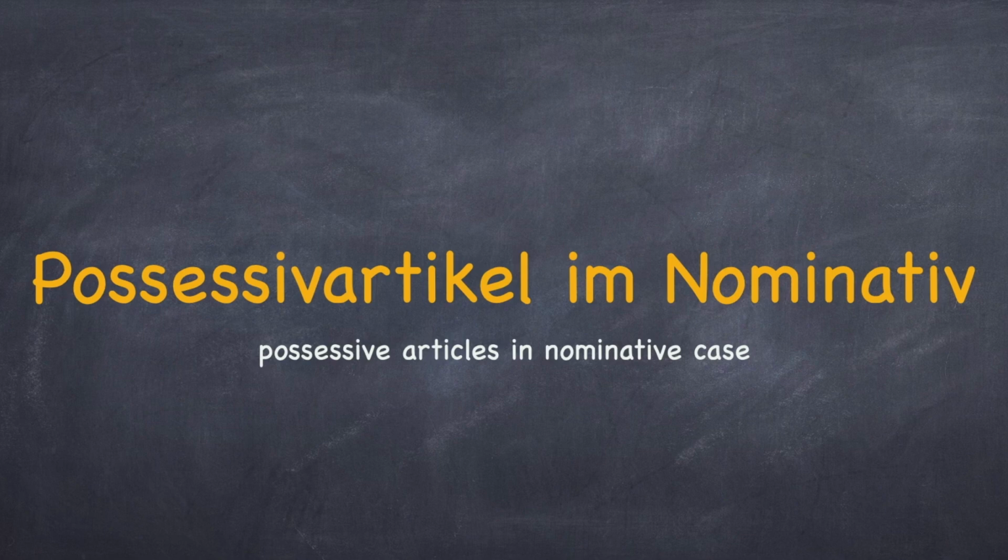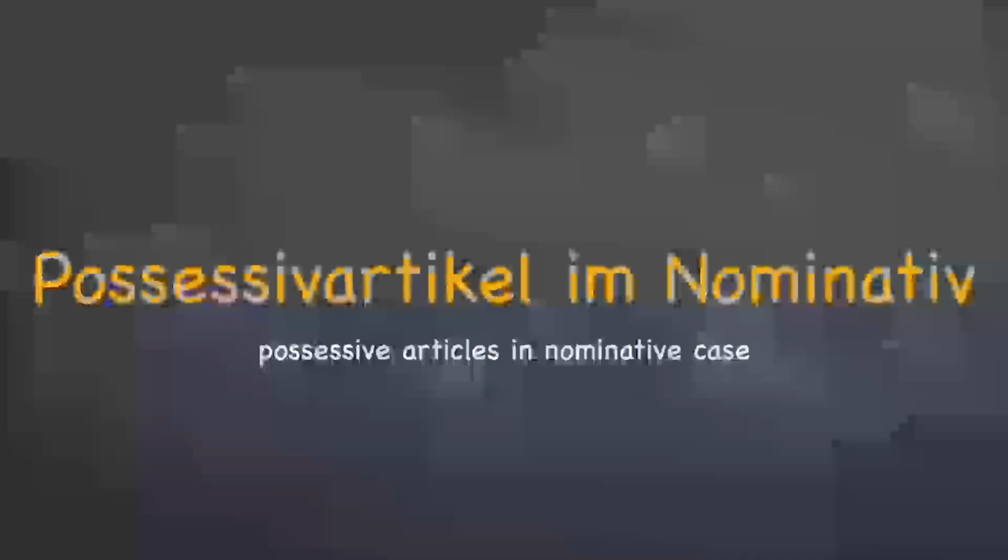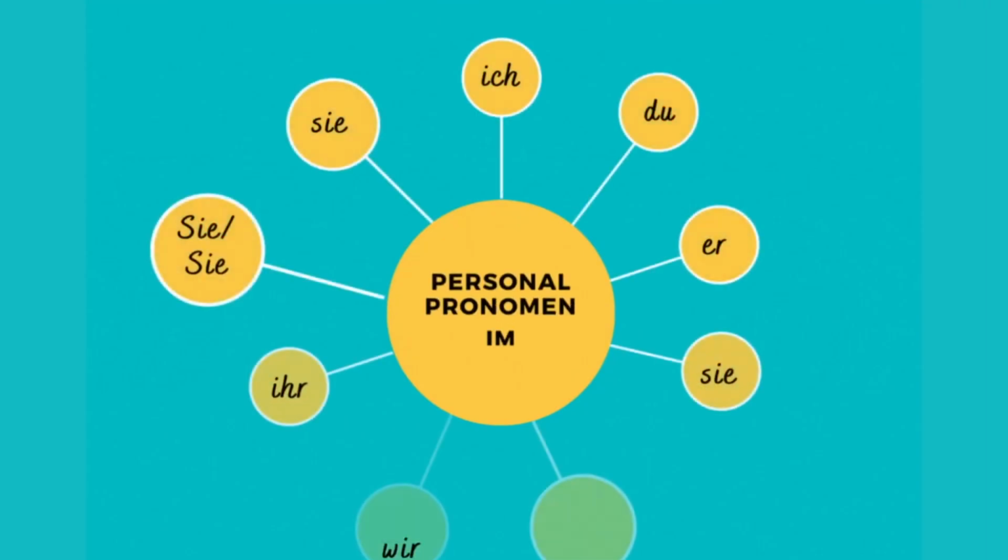To be able to learn possessive articles, you should be thorough with the personal pronouns, which we did in lesson 11. Do you remember them? Let's quickly repeat them once. Ich, du, er, sie, es. Wir, ihr, sie, Sie. If you are puzzled when to use which sie, you can watch our video on this topic. The link can be found below in the description.